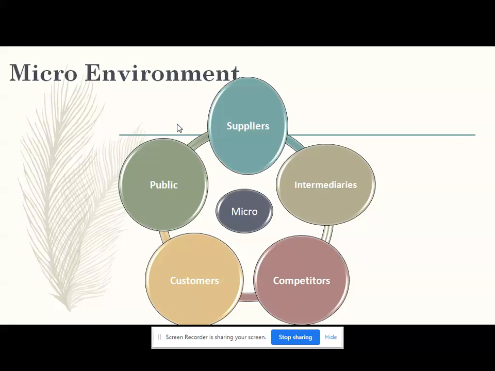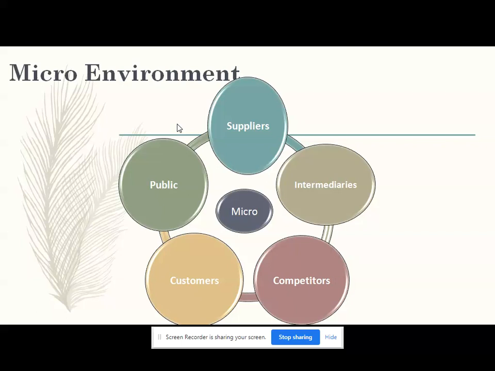We can have control over the customers. That means whatever customer satisfaction if you want to achieve, or customer loyalty if you want to achieve, then we can have something in our hand. Intermediaries, that is our wholesalers and retailers, through that we are reaching the ultimate customers, that we can also control.